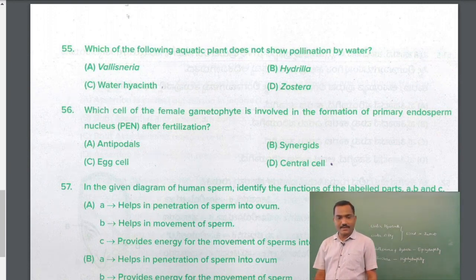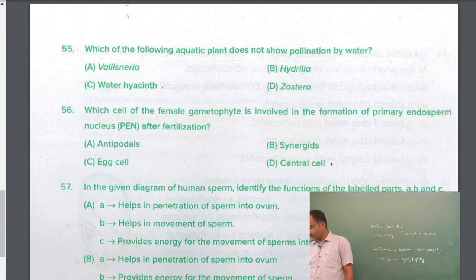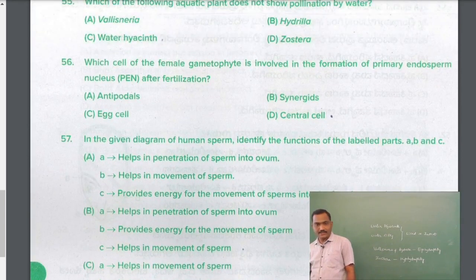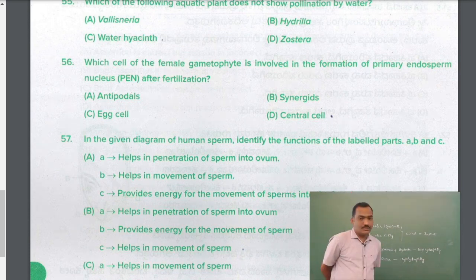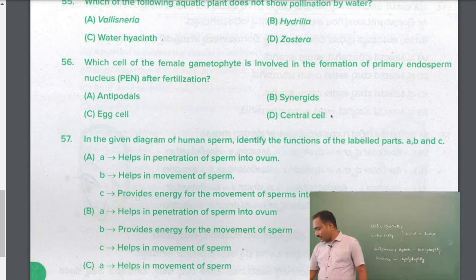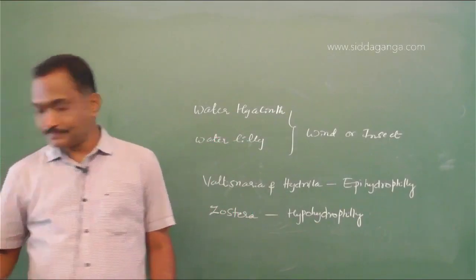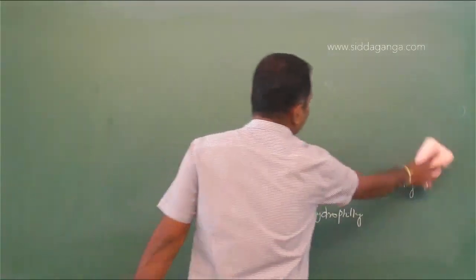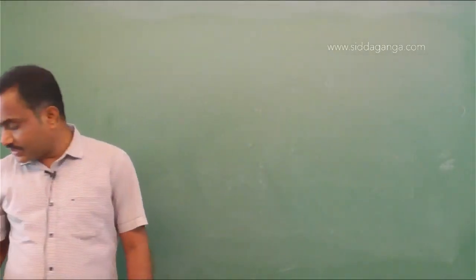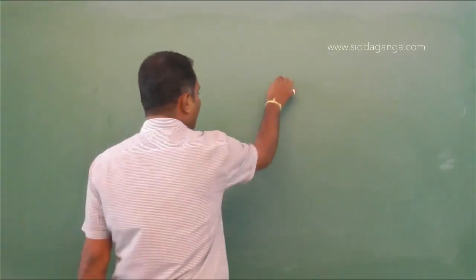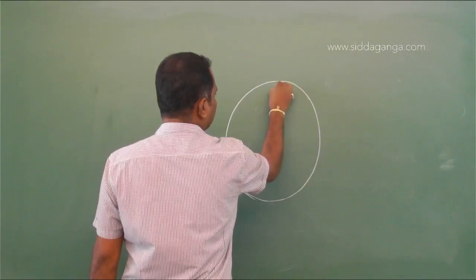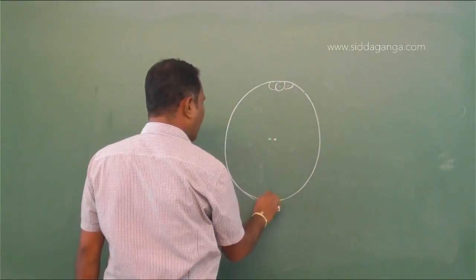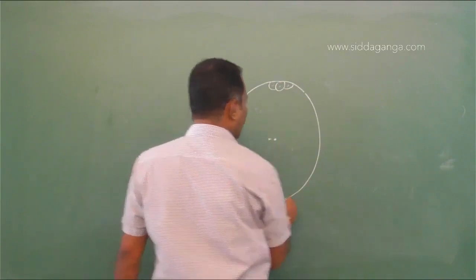Which of the female gametophyte parts is involved in the formation of primary endosperm nucleus after fertilization? After fertilization, the primary endosperm nucleus, PEN, is formed by what? A typical angiosperm embryo sac consists of 8 nuclei and 7 cells.